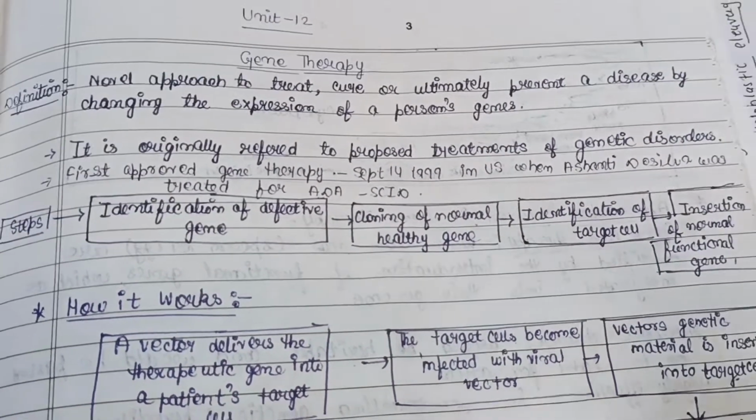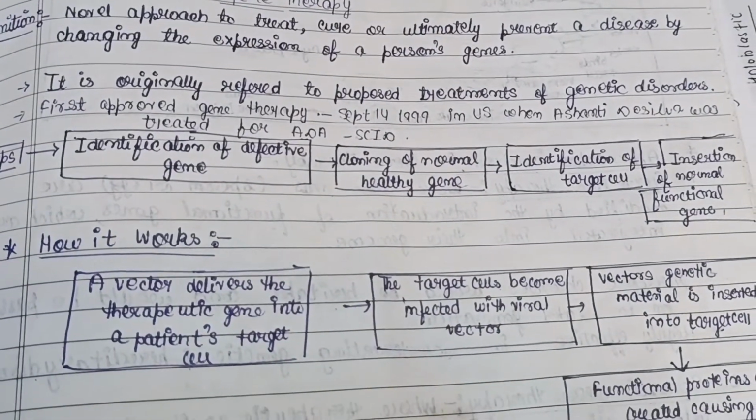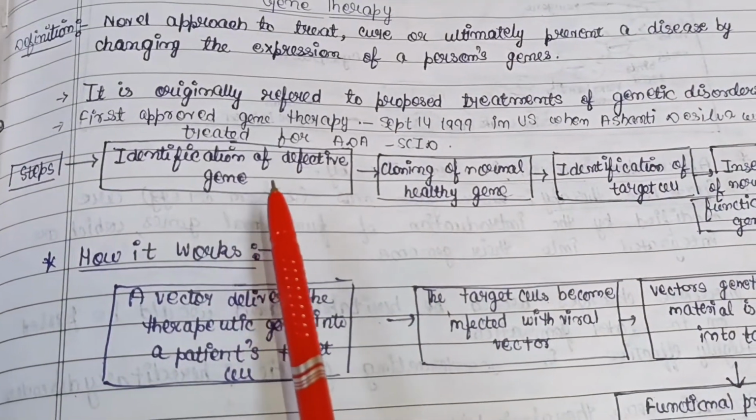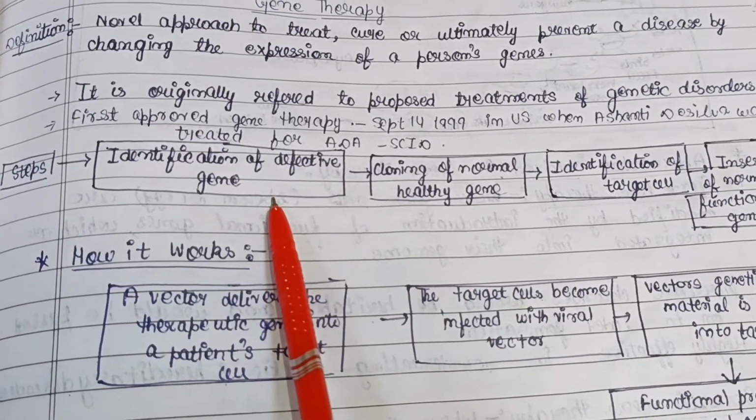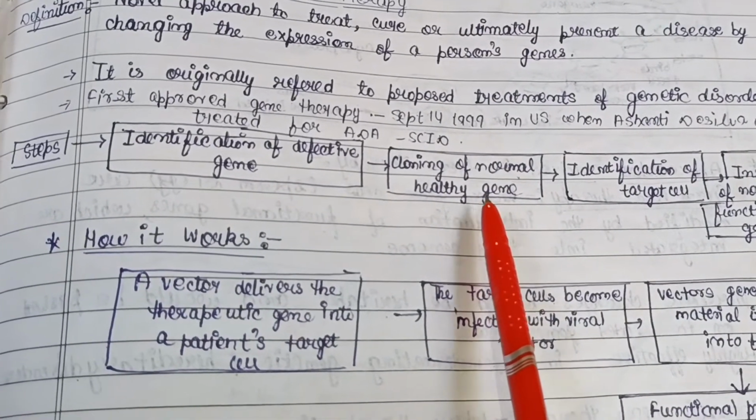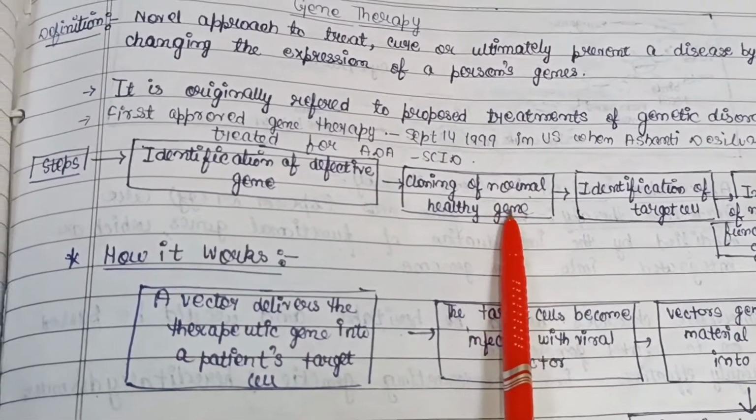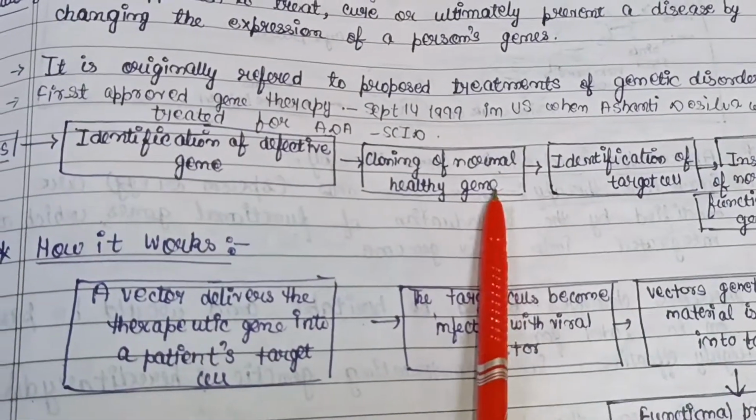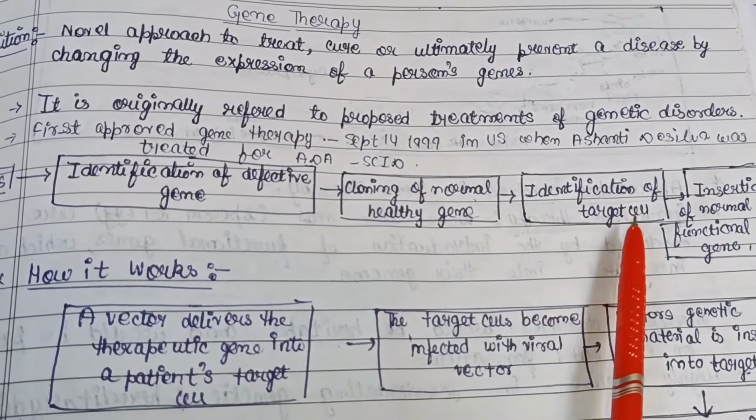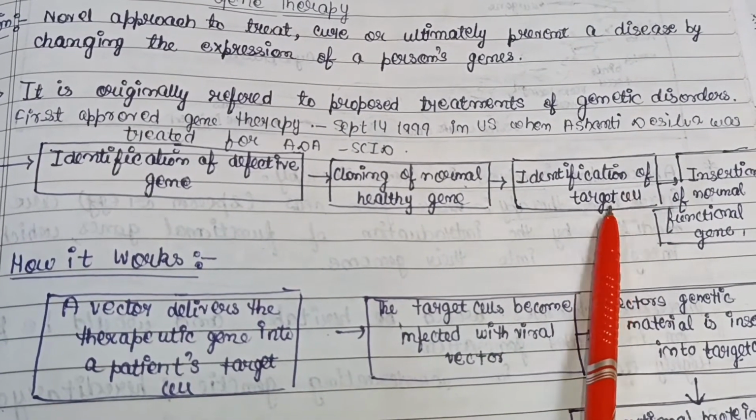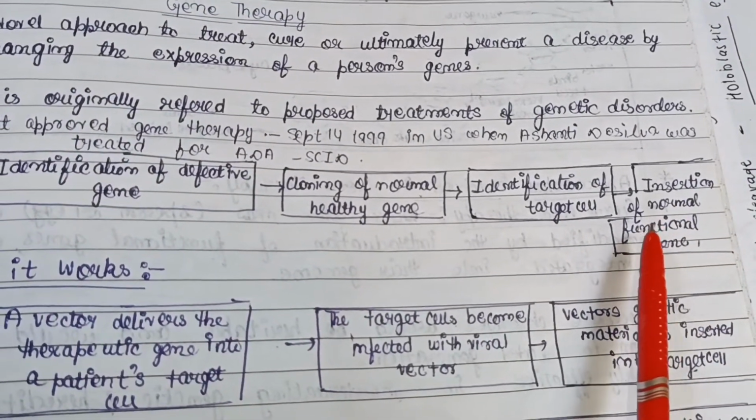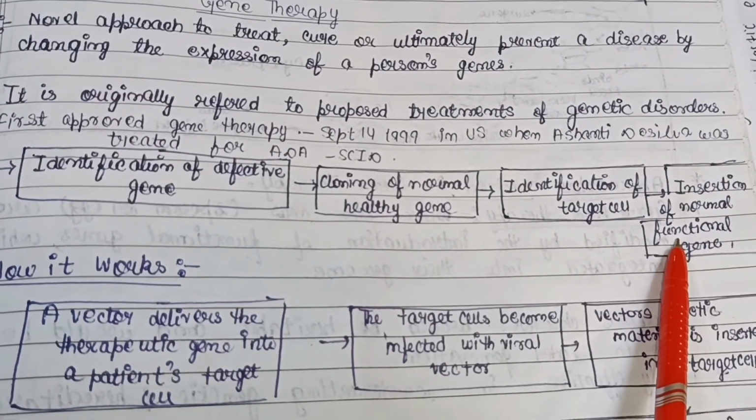for ADA-SCID disease. Basic steps before going into more details about gene therapy. First, we have to identify a defective gene. Then cloning of the normal healthy gene. So what is cloning? It is a process of generating a genetically identical copy of a gene. Then identification of the target cell, that is, where we have to introduce it, and then insertion of the normal functional gene into the target cell.